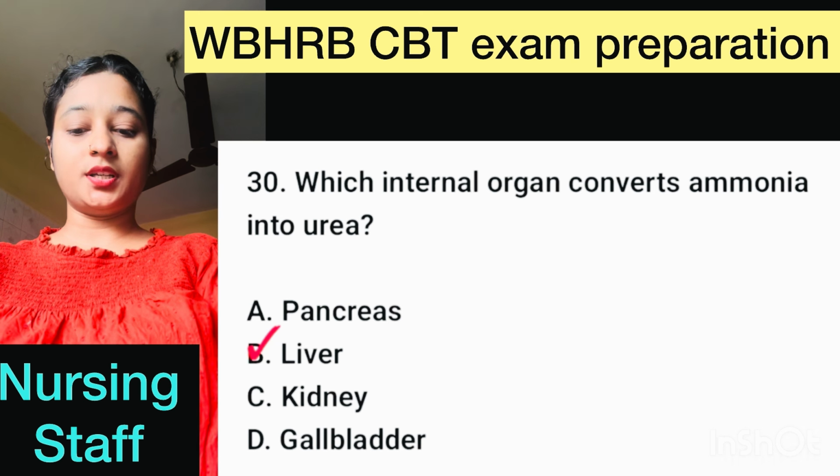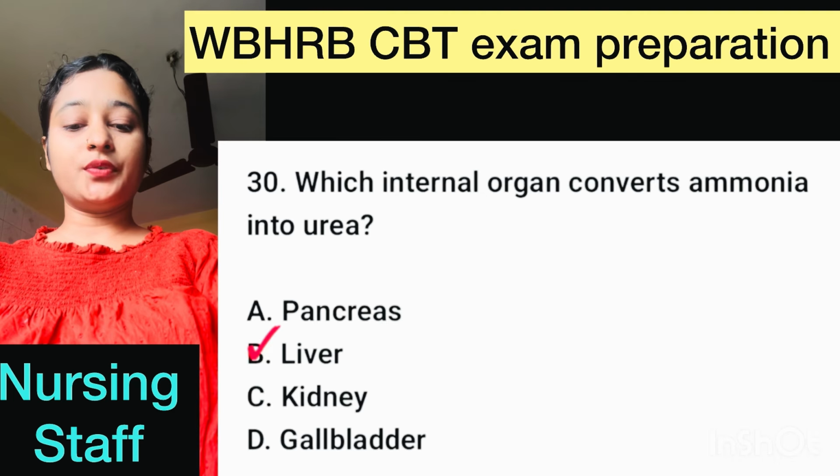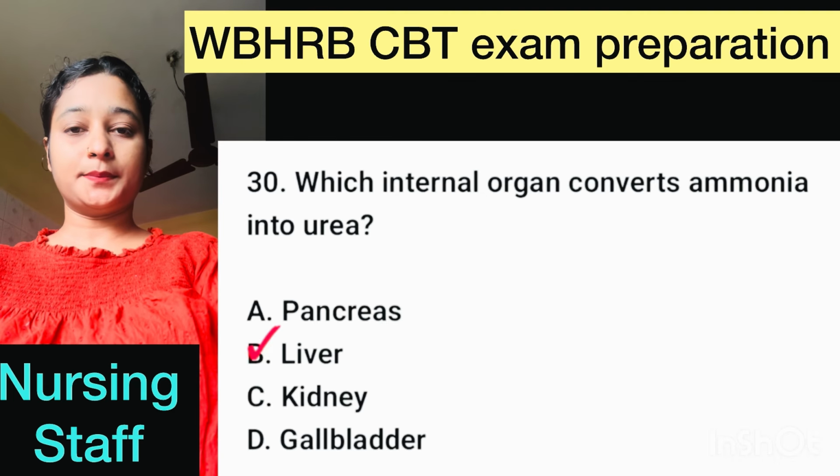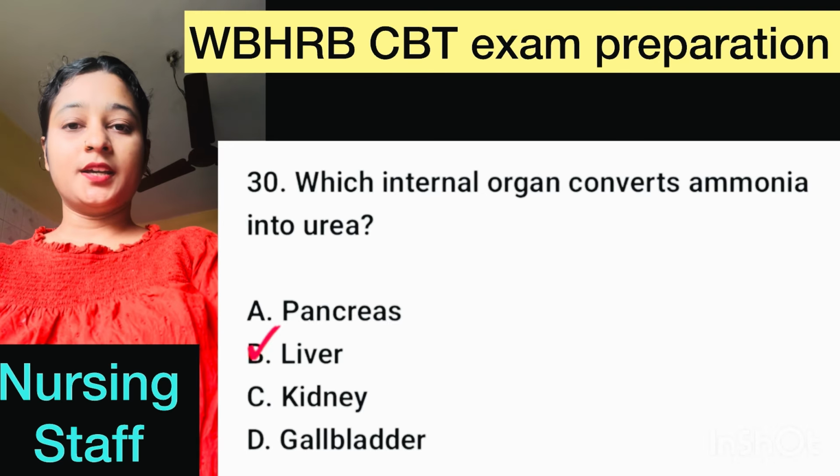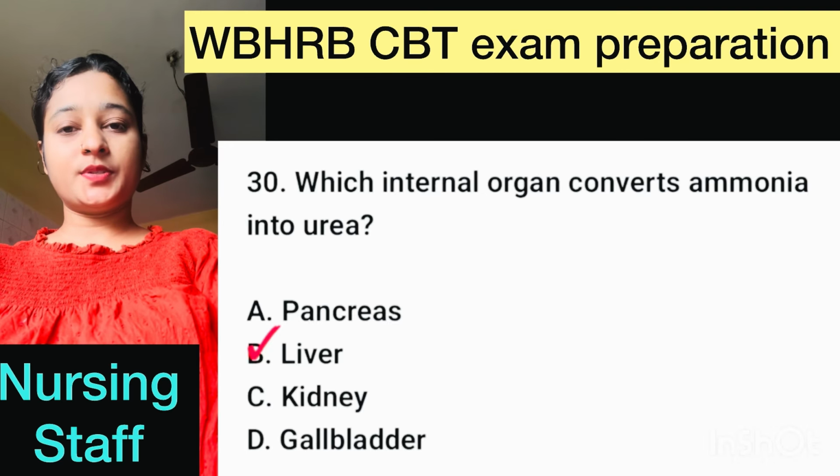Question number 30. Which internal organ converts ammonia into urea? Here, correct option is option B, liver.